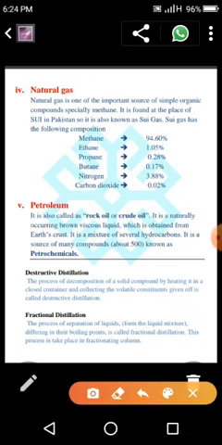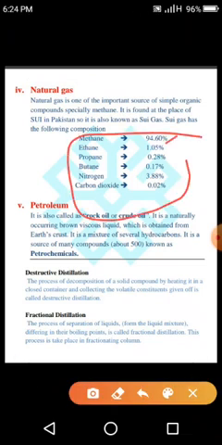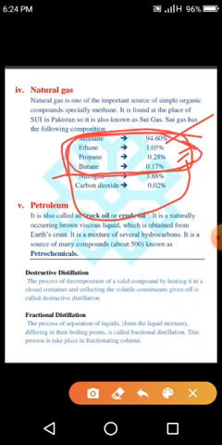Now the composition: 94% methane, ethane, propane, and butane. You can see these four ingredients are organic. Only 3.8 or 3.90% is the inorganic portion, and the rest is the organic portion. So we have to count it as an organic compound source.